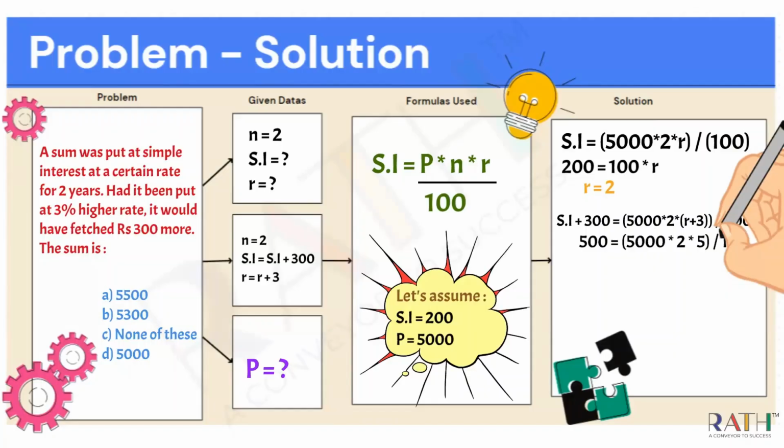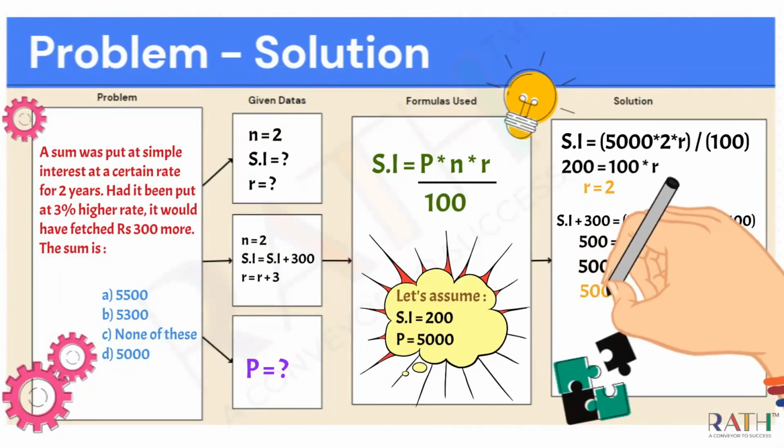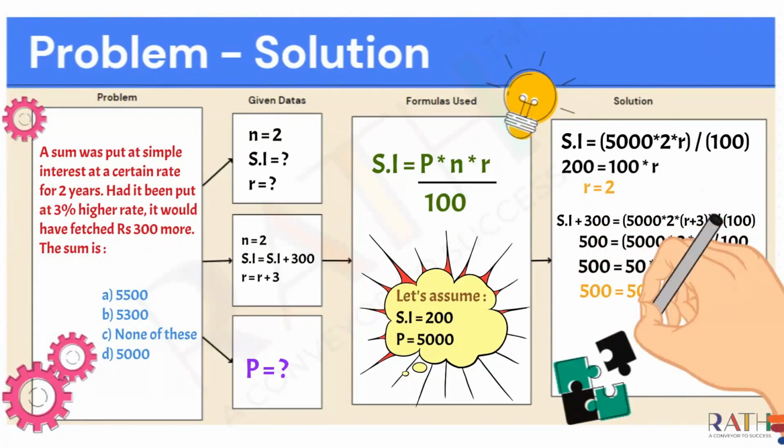So in the second case scenario, N is 2 and simple interest I am assuming as 200. Simple interest will become 500 and then R will become 5. Why? Because R is 2, which we found in the first scenario, and now I am adding 3 to it, so it becomes 5. Correct. So now I am going to apply all those values in the given formula.